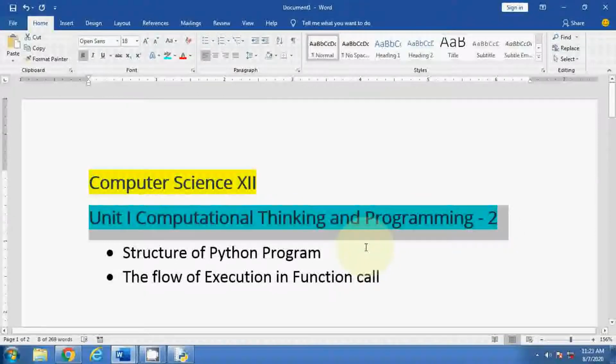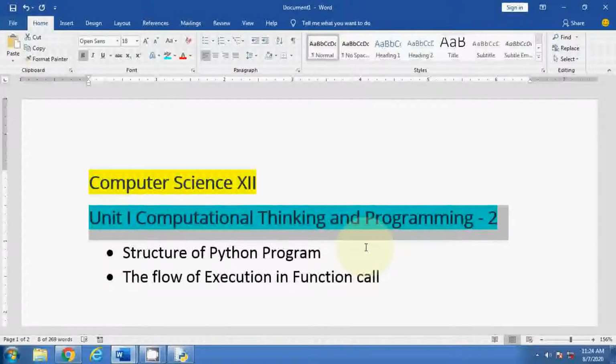In the previous video, I explained the function, the definition of function, the need for function and the parts of the function. If you missed that video, you will get it in the I button, and I will provide the link in the description also. You can watch from there.